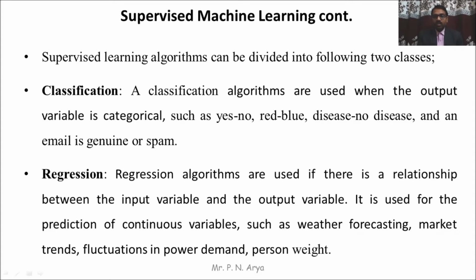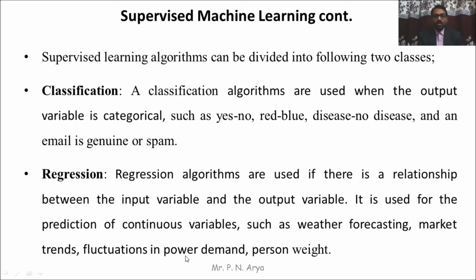Weather forecasting means the weather may change in a few hours, or the temperature changes. Market trend means in the share market the value of the share changes, and likewise the fluctuation in power. Power means the voltage of the electricity changes.